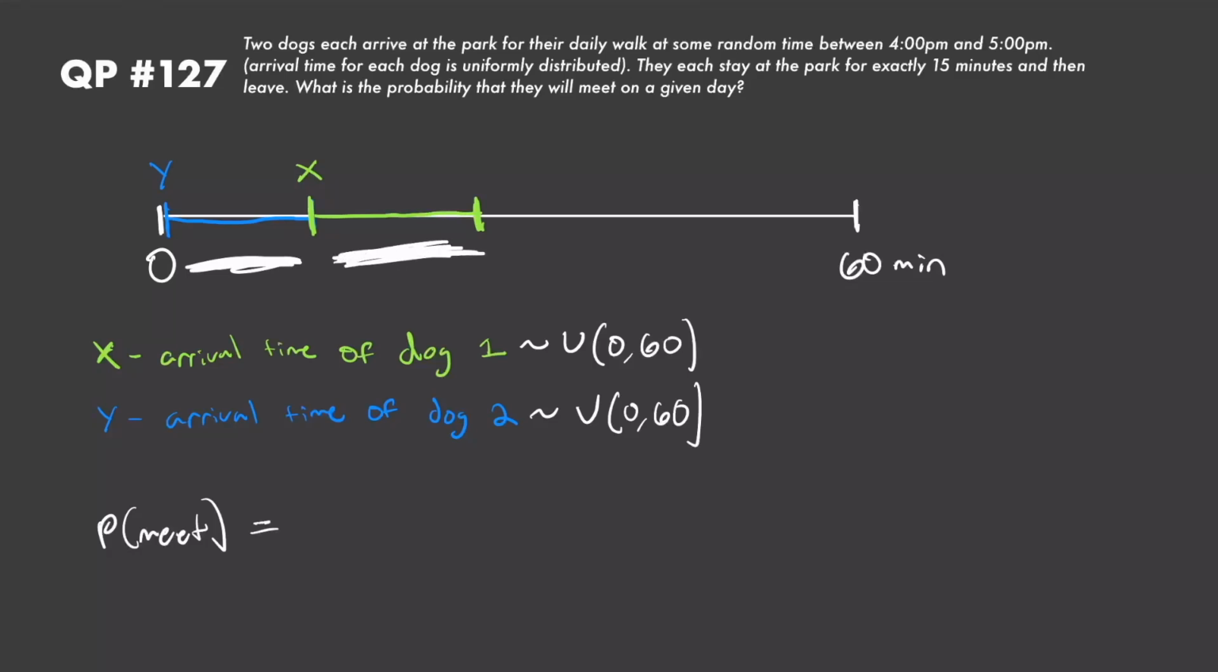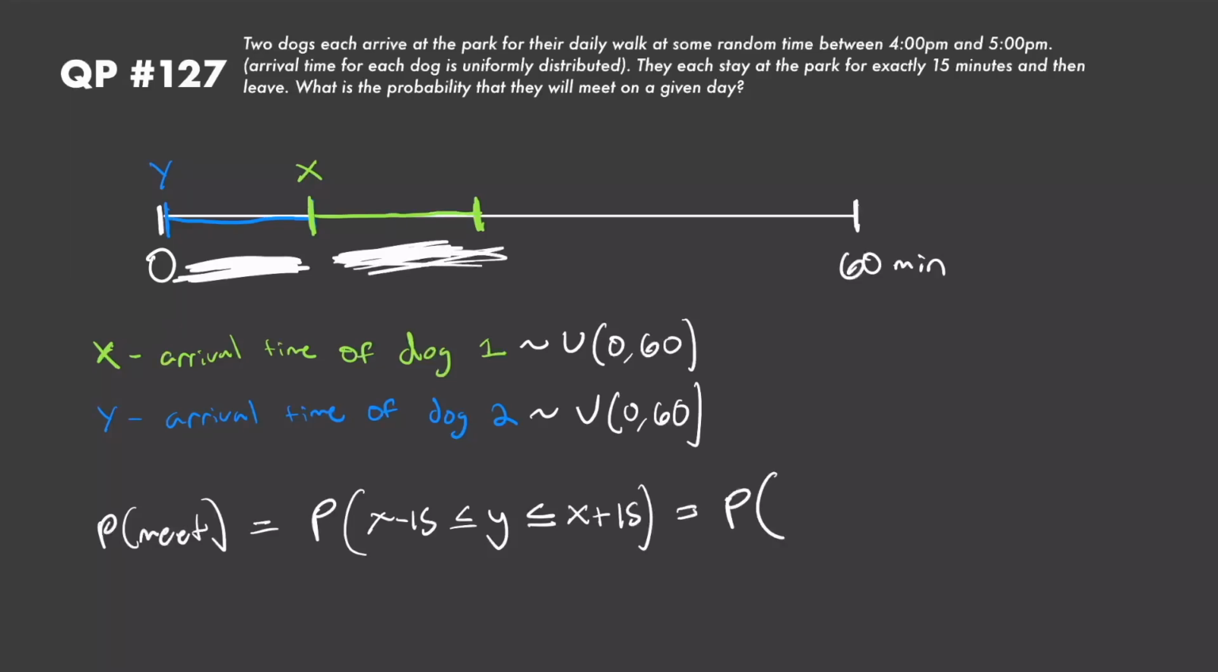So to put that in math terms, the probability that they meet is just the probability that Y is greater than or equal to X minus 15, so it falls somewhere in this region right here, and Y is less than or equal to X plus 15, so this region right here. Now, if we subtract X from everywhere within this inequality, it's just going to be the probability that negative 15 is less than or equal to Y minus X, which is less than or equal to 15. This is the same thing as saying the probability that the absolute difference between Y and X is less than or equal to 15. So the probability that their arrival times are within 15 minutes of each other in either direction.